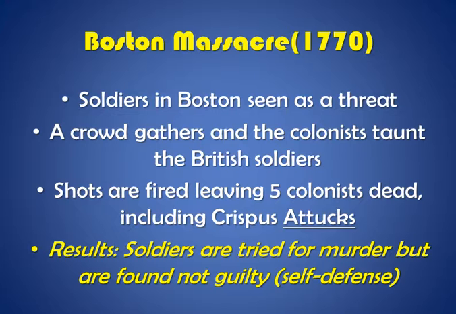John Adams, the man who would eventually become the second president of the United States, actually defended the British soldiers and was able to convince the court that they were acting in self defense rather than massacring innocent civilians.